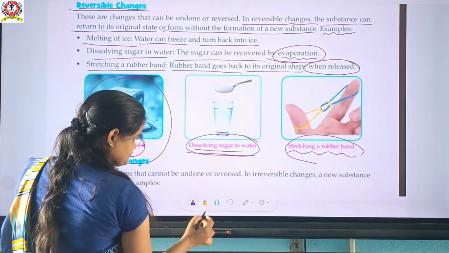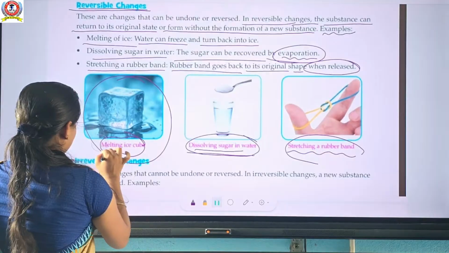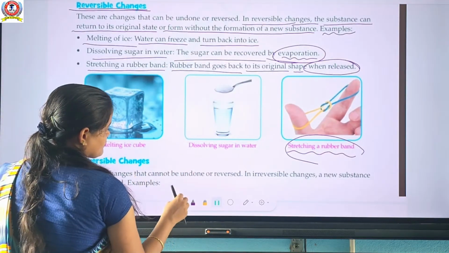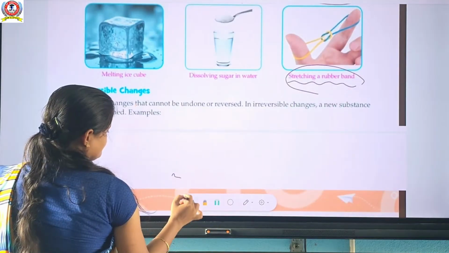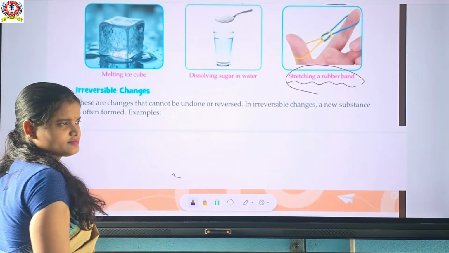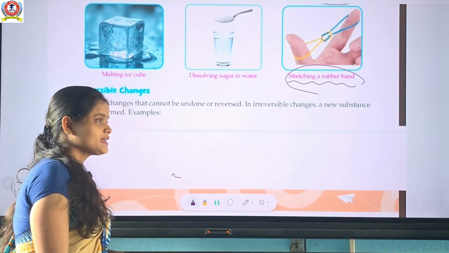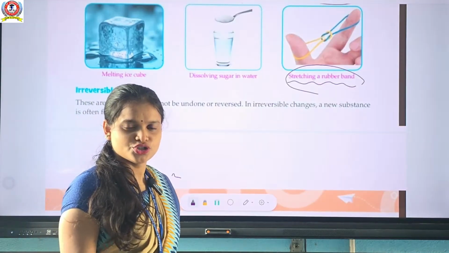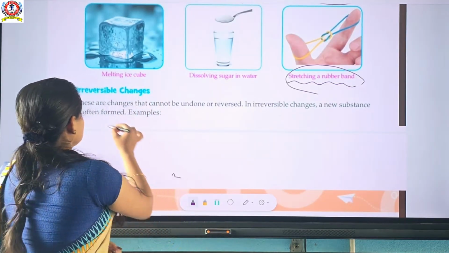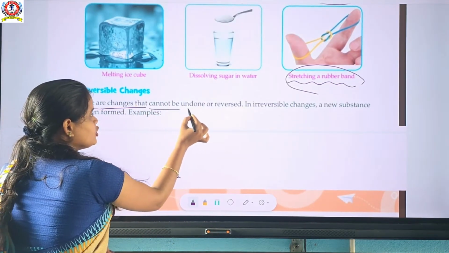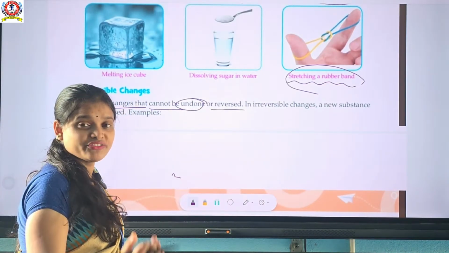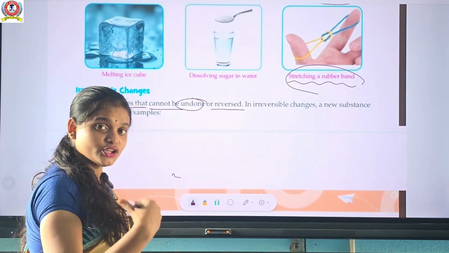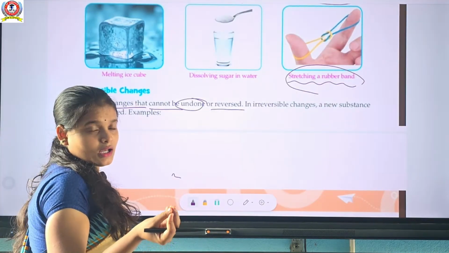Now go to irreversible change. Irreversible means they do not come back to their original positions. Okay. So these are the changes that cannot be undone. Undone means they cannot be reversed. वो reverse नहीं हो पाएगा. And a new substance will be formed.